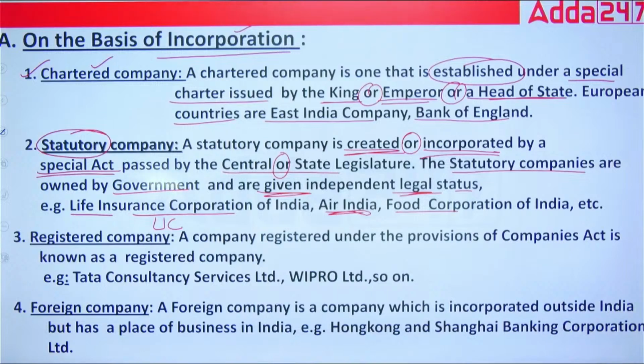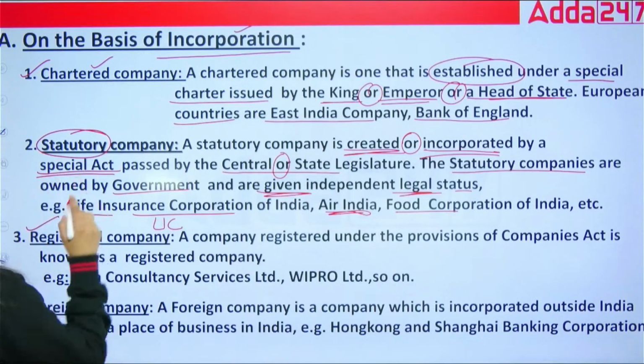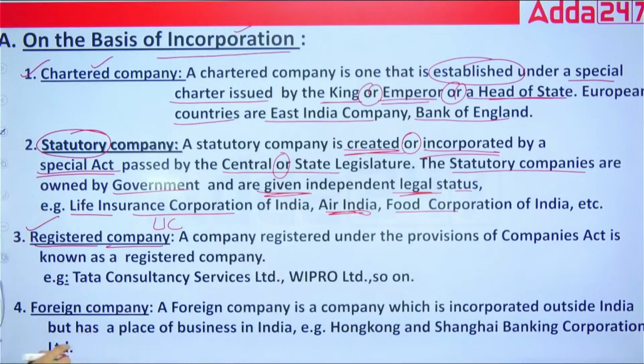So we have seen two types of companies based on incorporation. First is the chartered company. Next we have seen the statutory company. After that, the third type of company under incorporation is the registered company.